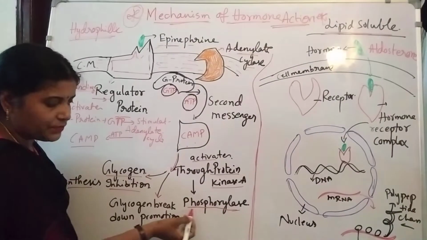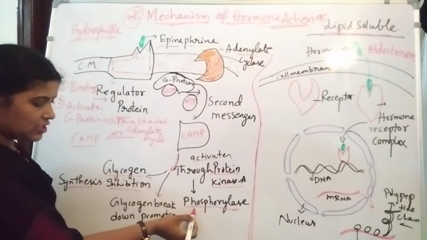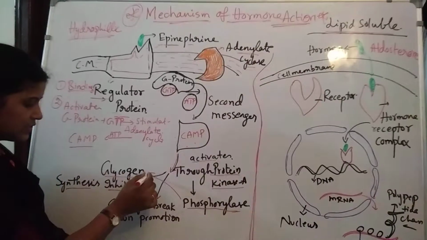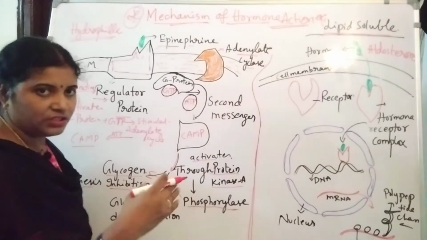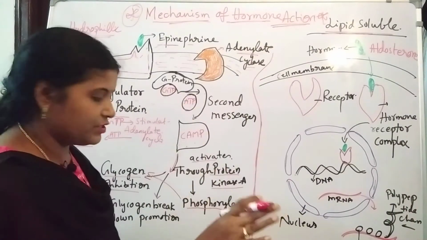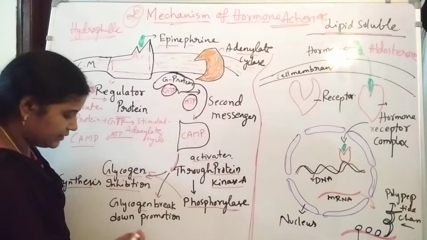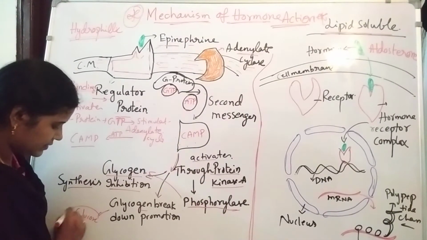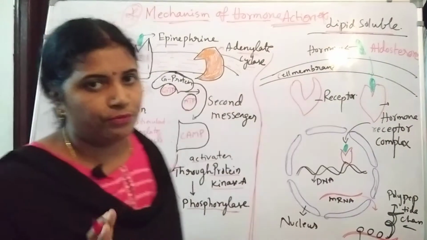So this phosphorylase is released. Once phosphorylase is stimulated, phosphorylase is going to show effect on the glycogen molecules. So these glycogen molecules are going to stop synthesis, means more glycogen molecules are not going to be formed, the process is going to be stopped, and at the same time glycogen is going to break down and it releases the glucose molecules. That is about the hydrophilic hormone mechanism.